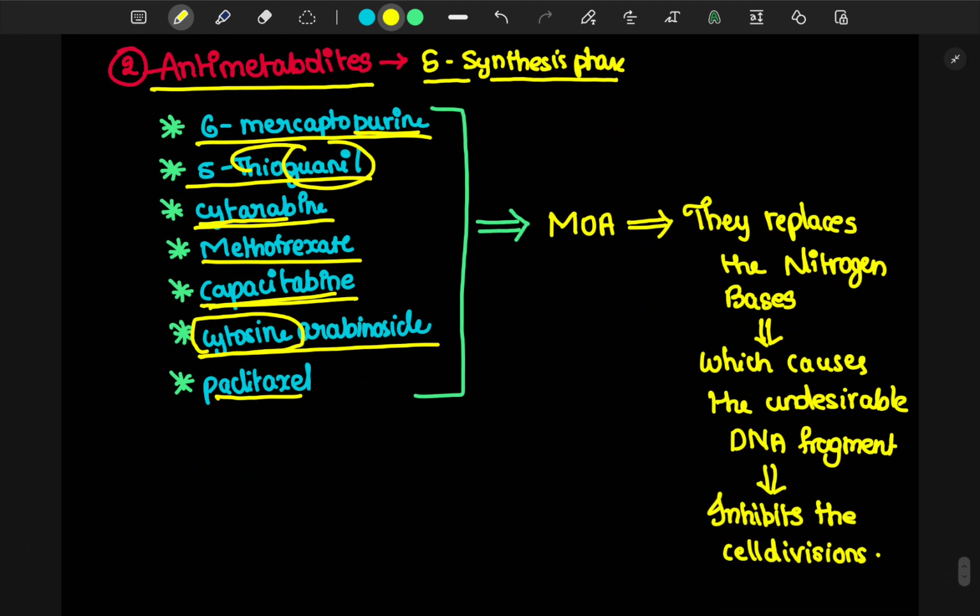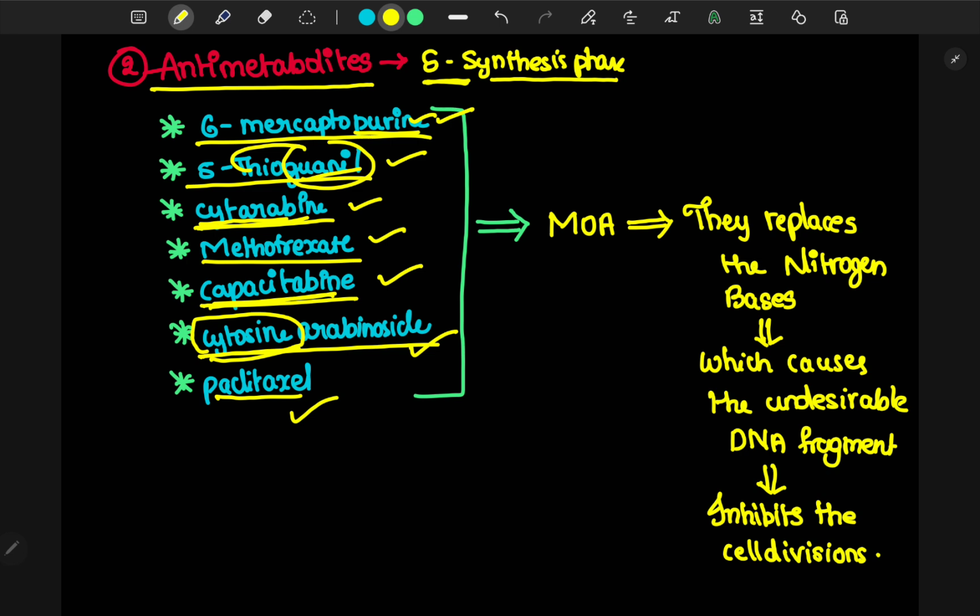Here come the antimetabolites. These drugs act in the synthesis phase of the cell cycle. In the synthesis phase, the DNA is synthesized by using the nitrogen bases and sugars. So the examples: 6-mercaptopurine, 6-thioguanine, cytarabine, methotrexate, capecitabine, cytosine arabinoside. If you observe the names of these examples, you will see purine, guanine, cytarabine, capecitabine, cytosine, etc.